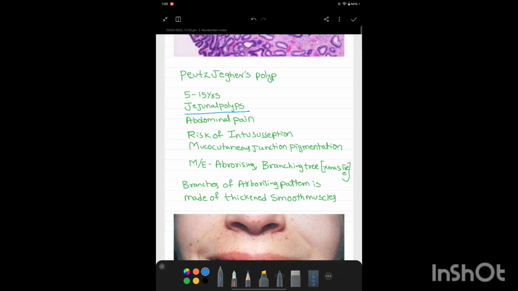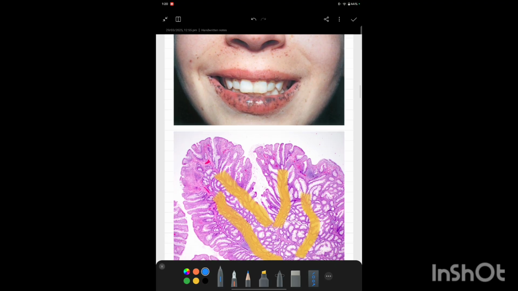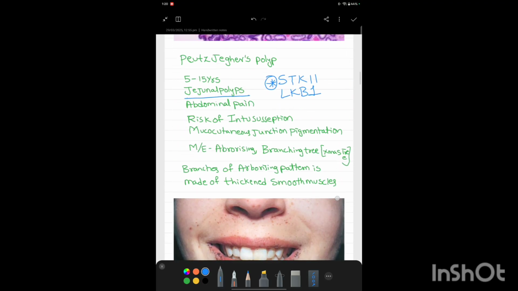Coming to the genetics, Peutz-Jeghers syndrome will show STK11. STK11 gene mutation is important. Apart from STK11, there is LKB1 mutation. STK11 and LKB1 mutation are very important for Peutz-Jeghers syndrome. The arborizing or Christmas tree pattern microscopically is a very characteristic feature, with smooth muscle hypertrophy.